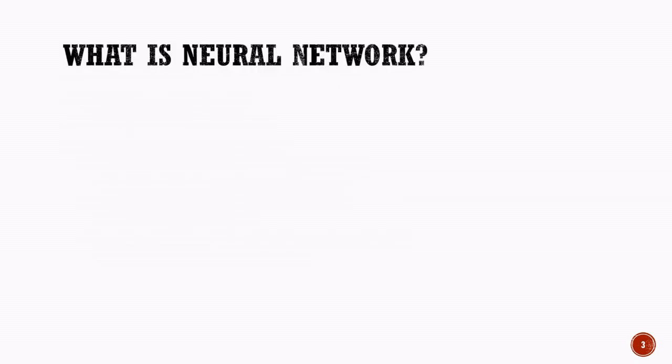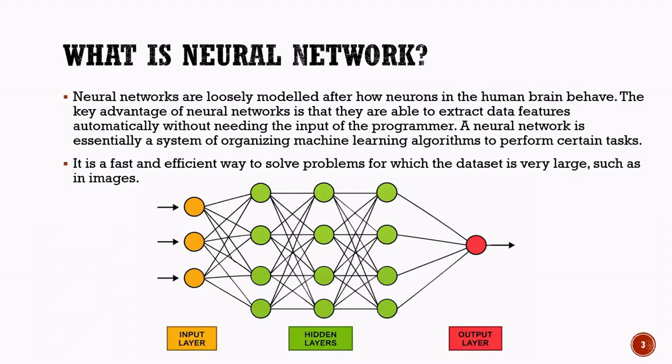What is a neural network? Now let us understand what a neural network is. A neural network is a machine learning model that is inspired by the way neurons work in the human brain. Just as the human brain processes information through interconnected nerve cells, a neural network processes information through interconnected nodes.